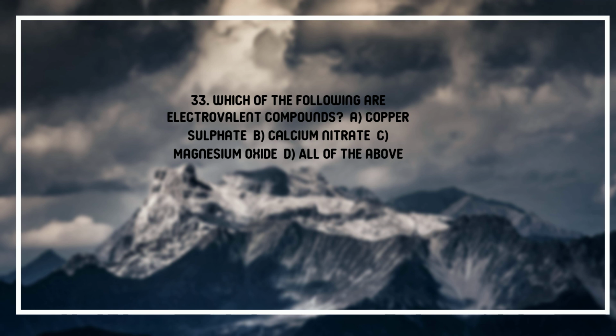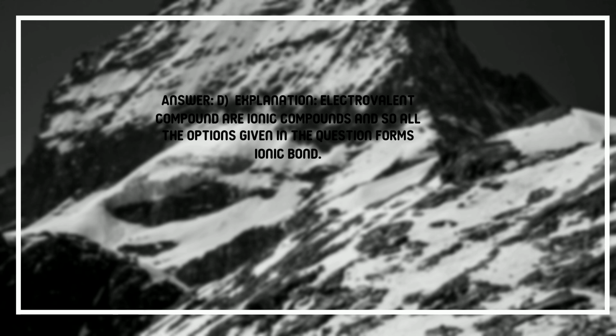33. Which of the following are electrovalent compounds? A. Copper sulfate, B. Calcium nitrate, C. Magnesium oxide, D. All of the above. Answer. D. Explanation. Electrovalent compounds are ionic compounds, and so all the options given in the question form ionic bonds.